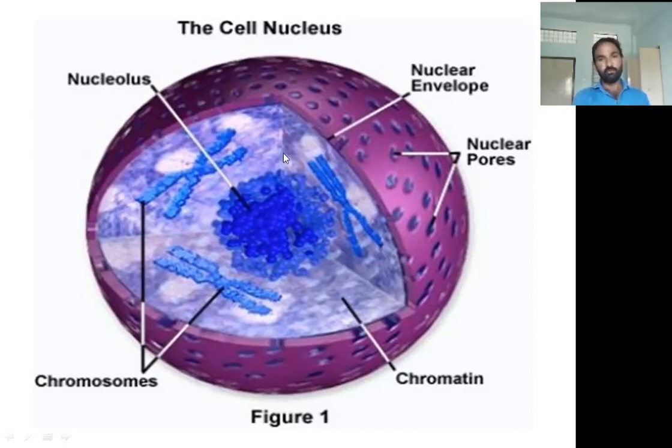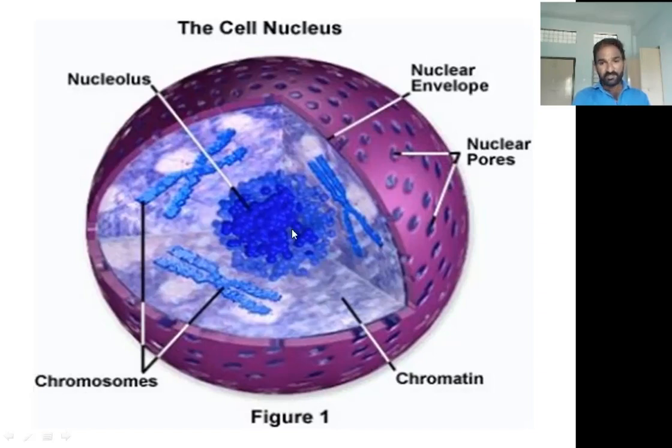Now, the central dark portion of the nucleus is called the nucleolus. The nucleolus is especially involved in the synthesis of different proteins and RNAs, especially mRNA. After the synthesis of these proteins and mRNA, the mRNA molecules move from the nucleolus to the cytoplasm through the nuclear pores. Later it is involved in protein synthesis.